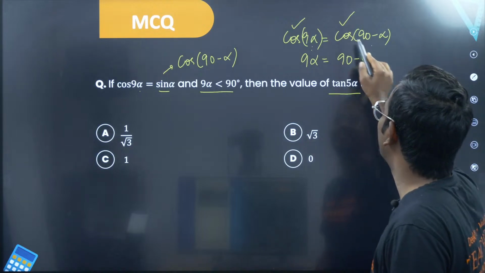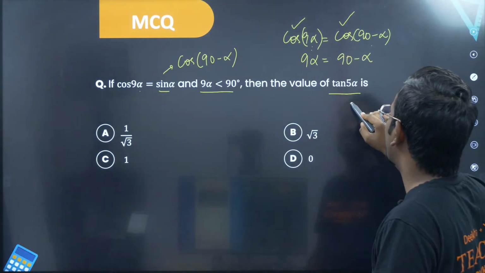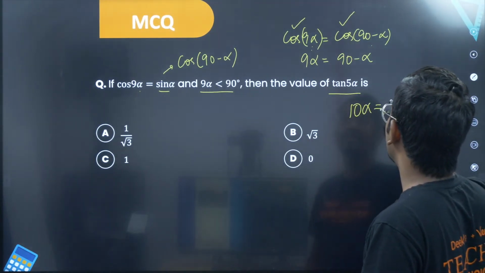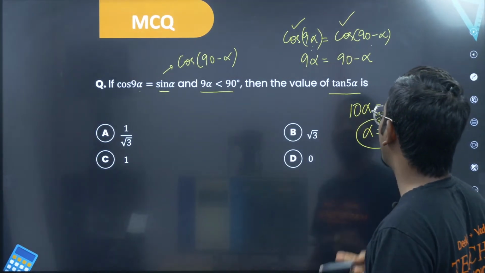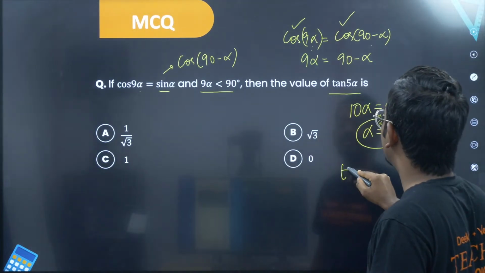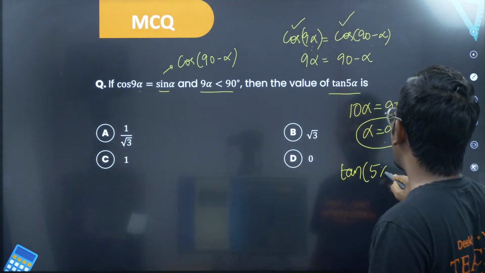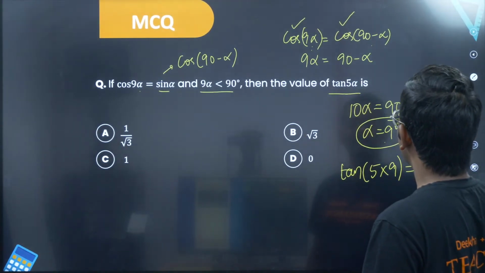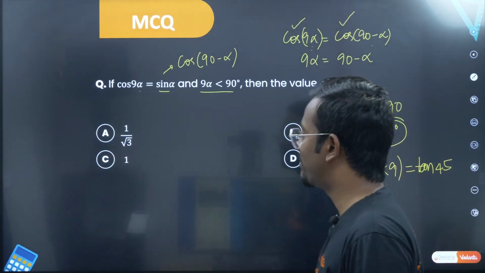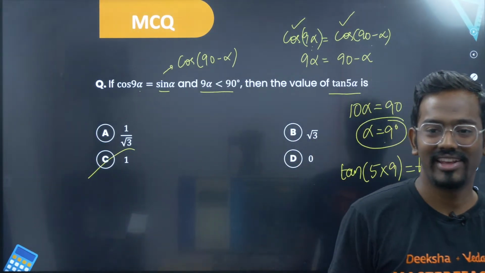Very good. So now you have 9 alpha. If you shift this alpha towards the left side, then it becomes 10 alpha is equal to 90, and alpha is equal to 9 degrees. So since you got alpha, I want tan of 5 alpha. So tan of 5 times alpha is basically 9 times 5, that is tan 45. Sir, we know tan 45 is the best thing that we can get. That is 1. Very simple.